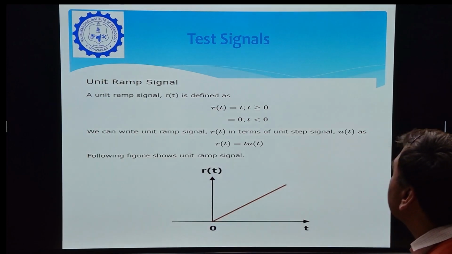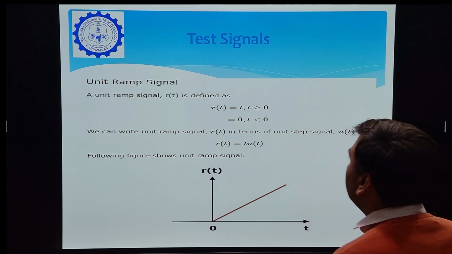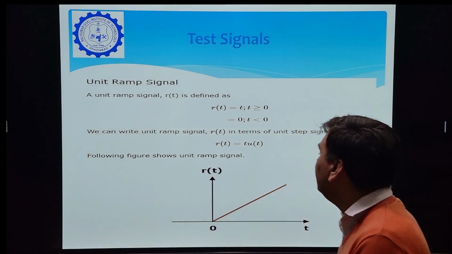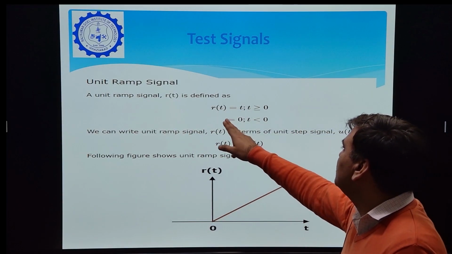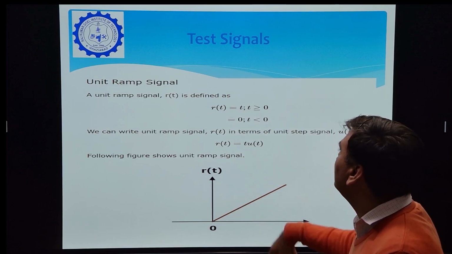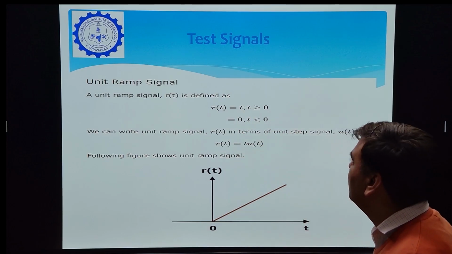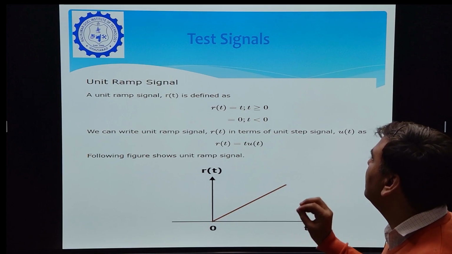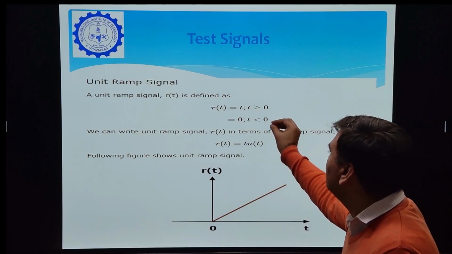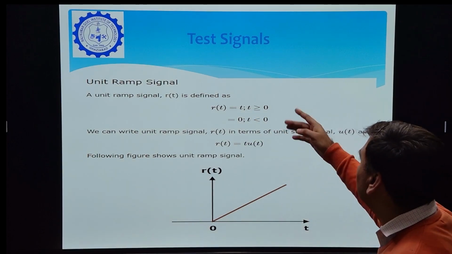Now the next signal is the unit ramp signal. A unit ramp signal is defined by r(t), and it is defined as r(t) is equal to t if t is greater than or equal to 0, and it is 0 if t is less than 0. The value of the ramp signal will always be 0 if t is less than 0, and if t is greater than 0, it will follow t.